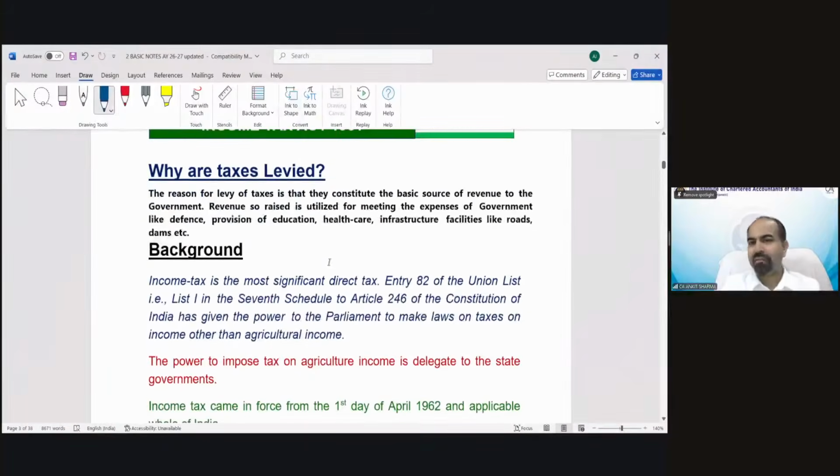Why are taxes levied? We have discussed the reason for levy of taxes: the government needs to provide us education, healthcare, infrastructure, etc. For that purpose, they need revenue. So they collect those taxes from us. Background: how it has been applicable legally. Income tax is the most significant direct tax.